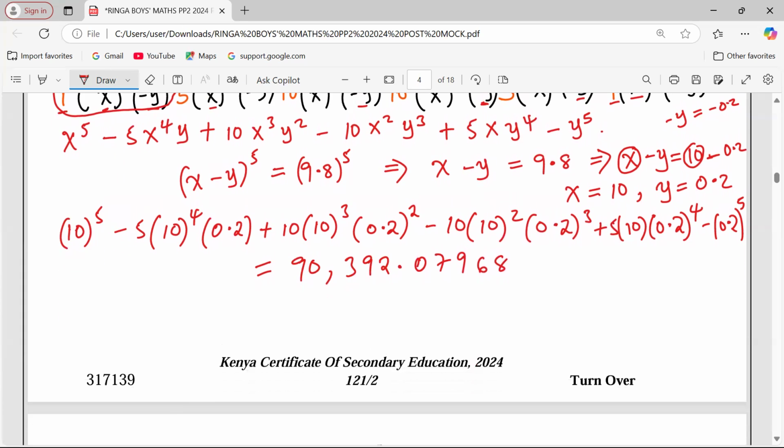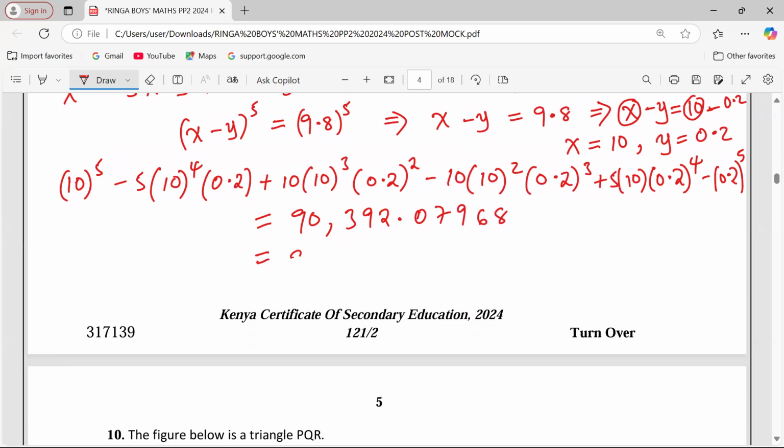Yes, 4 decimal places. 90,392.079. Instead of 6, which is our 4th decimal place, we consider the number to the right, which is 8. 8 can increase 6, so it makes it a 7.